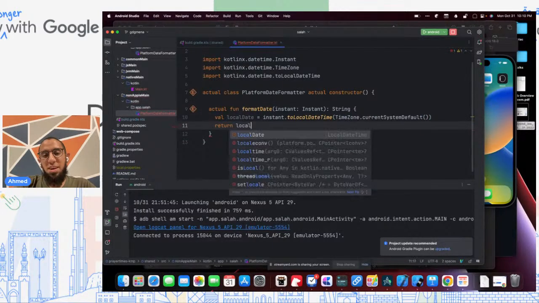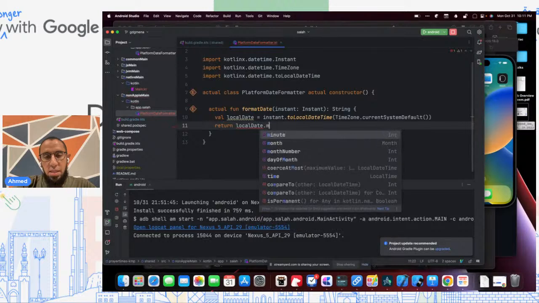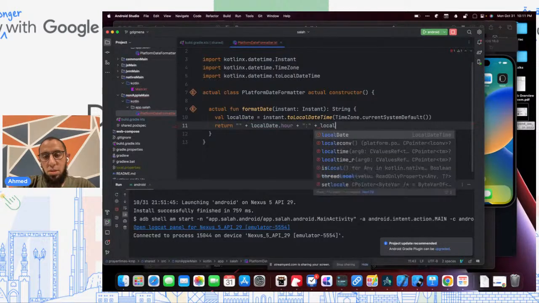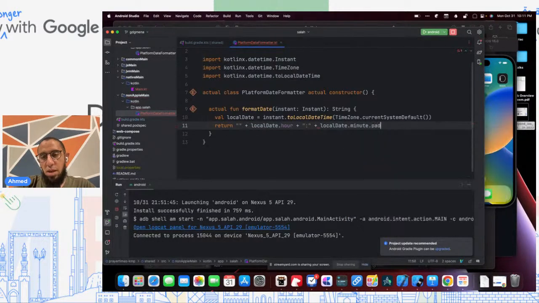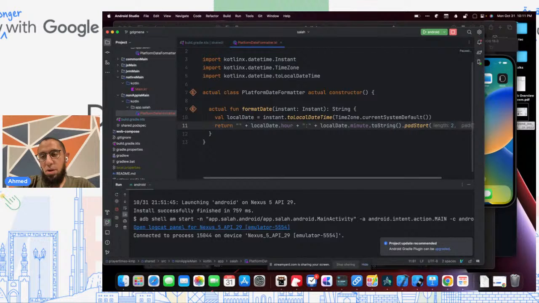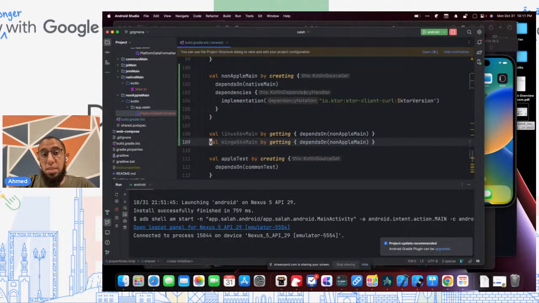And maybe I can do something like return local date dot hour plus local date dot minute, and I want to pad it: toString, padStart length 2 with 0, meaning that if the minute is 1, it makes it 01, or if it's 9, it makes it 09. If it's above that, it leaves it as it is. And so we've implemented the platform date formatter that would be used for Windows and Linux if we wanted to here. And that's about it.